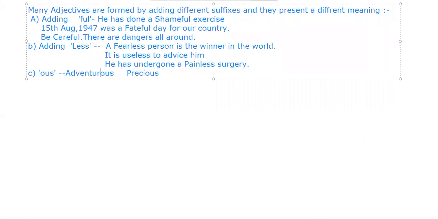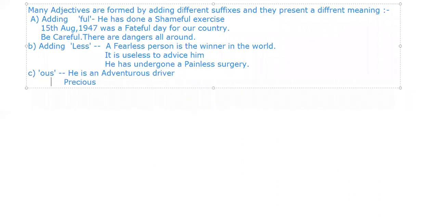So adventurous. He is an adventurous driver. Precious. So I can say gold is a precious metal, right? So he's an adventurous driver. Gold is a precious metal.